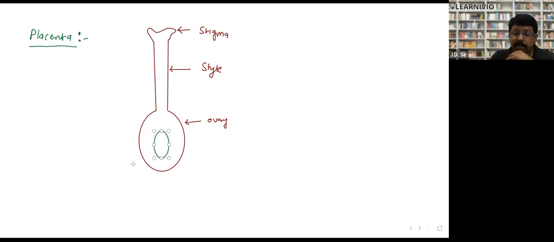So suppose you have a pea plant, right? Suppose the pea pod. What is the pea pod actually? Which part is that? Is it ovary, ovule, fruit? Look, let me tell you.